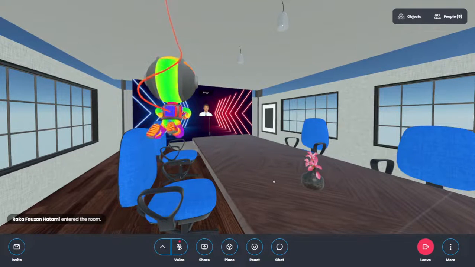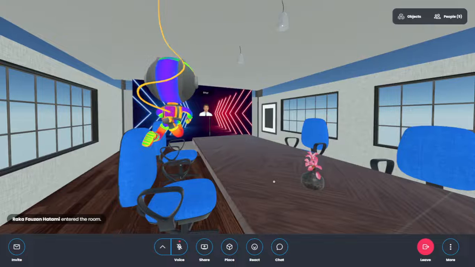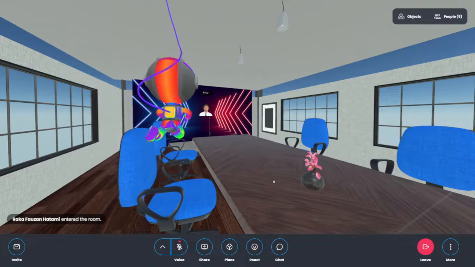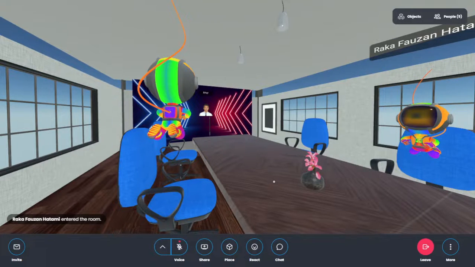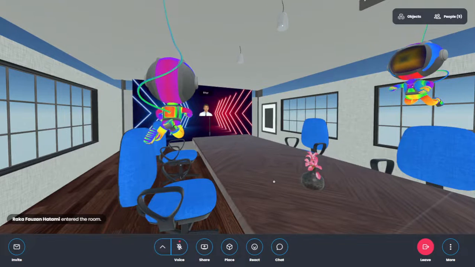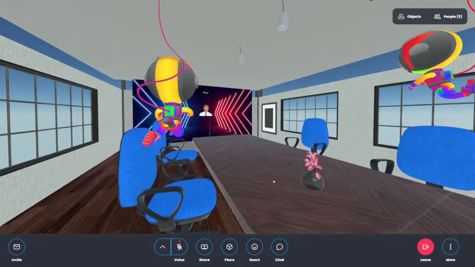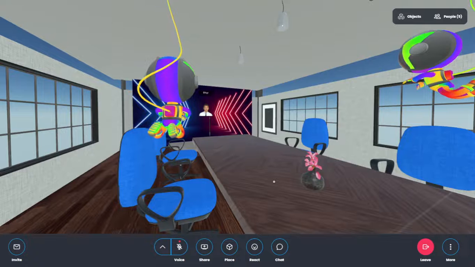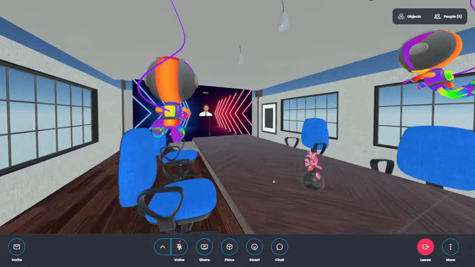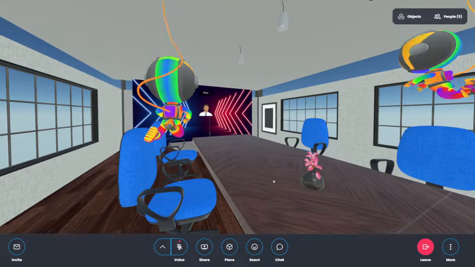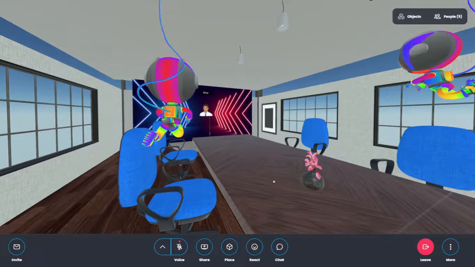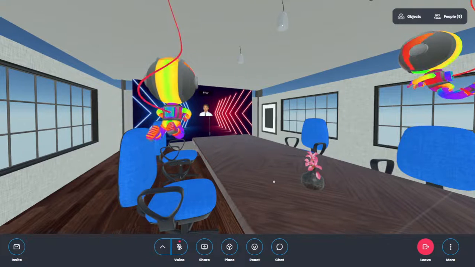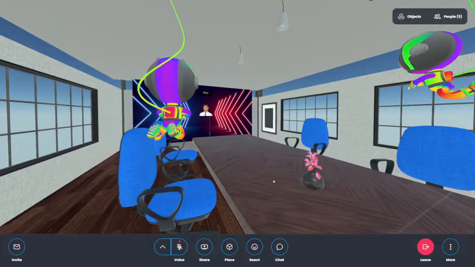This is generally grouped into two categories: 3D content directly imported into Spoke itself, and 3D content linked to Spoke from tools like Trout and SketchUp. Mozilla Hubs, the features are: invite, mute, share, place, react, chat, leave, more, object, and people.